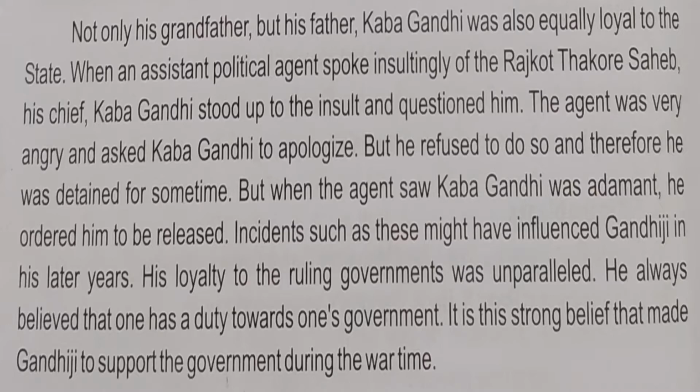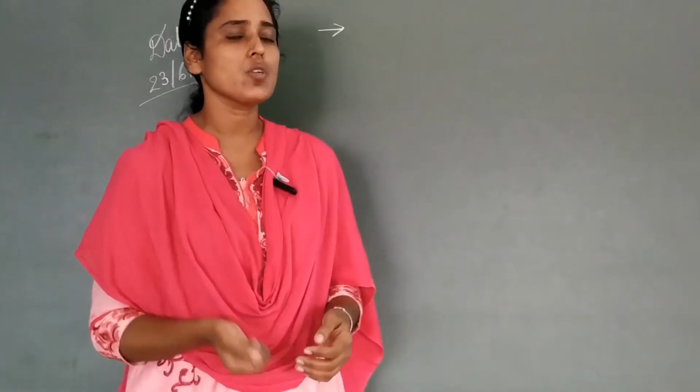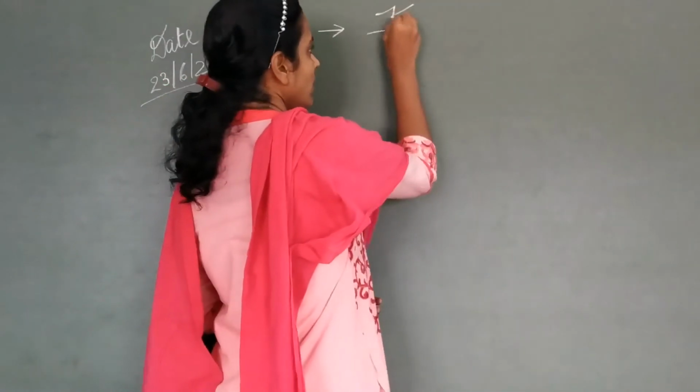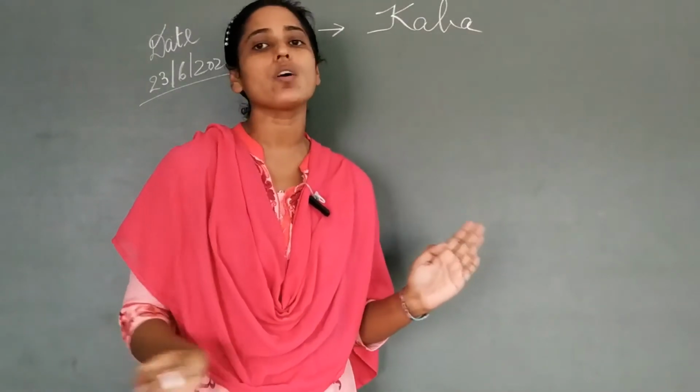Why did you do such things? The agent was also very angry and asked Kaba Gandhi to apologize. He said, why are you asking me such questions? It is my right to say anything against the Thakur side. But Kaba Gandhi completely refused to apologize. He said, I am not on the wrong side.